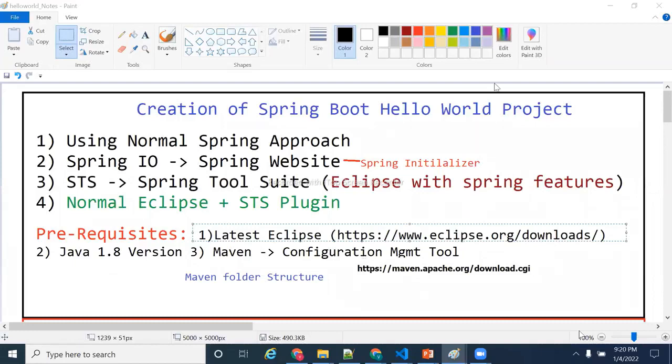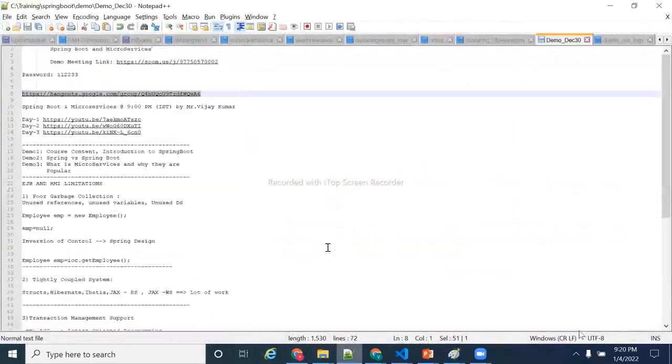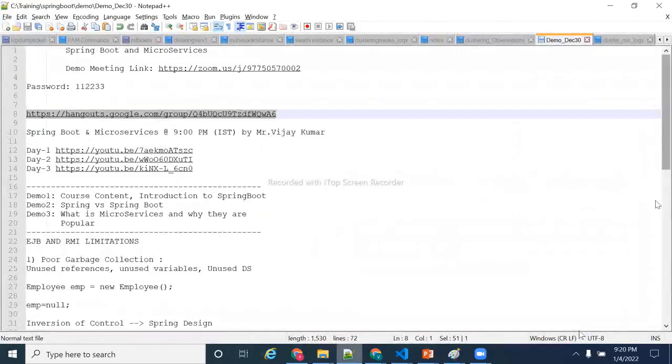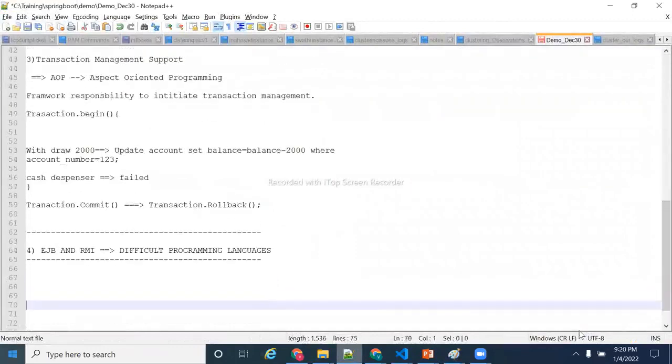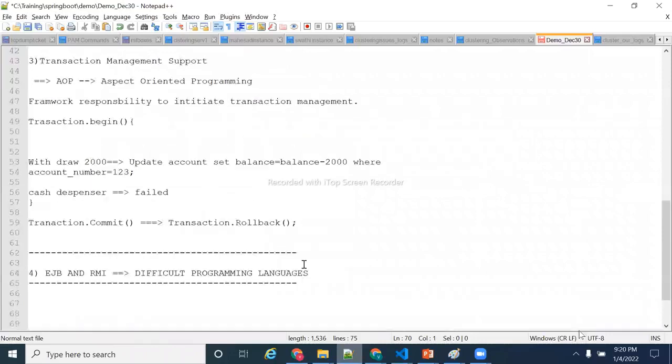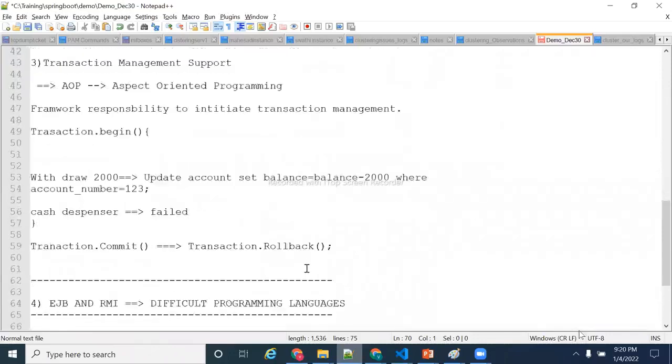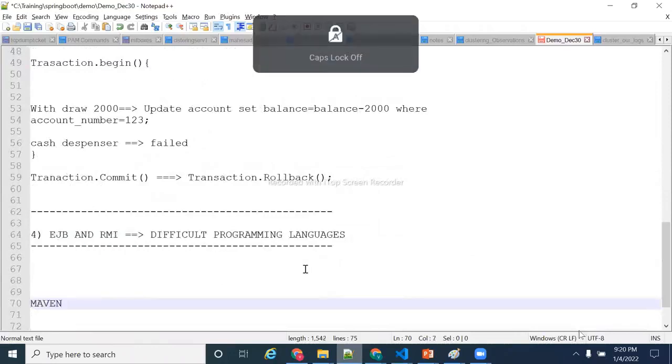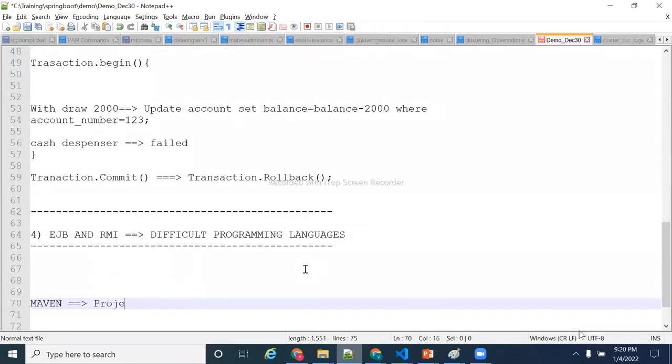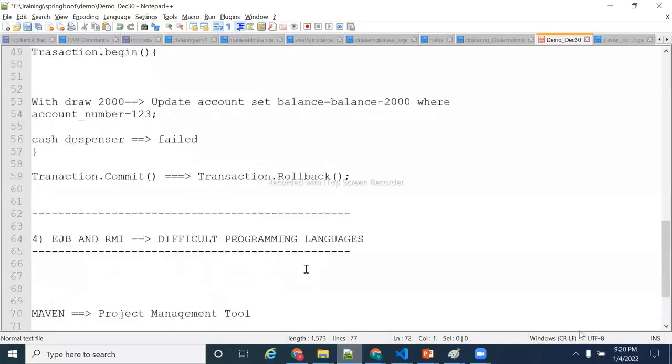Fine. Maven is a configuration management tool. Sir, what exactly is configuration management? In any Java project, I'm going to write: Maven is a project management tool. What it is going to do is, first, it will download all the jars.